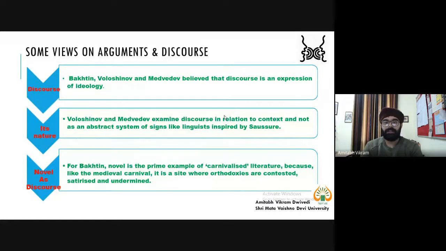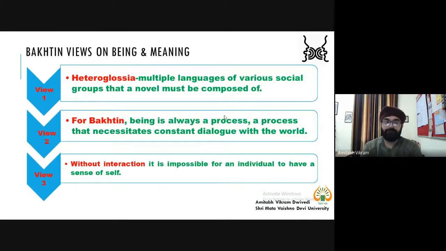This happens in novel writing, because in novel writing you have participants, you have characters, you have context, and things happen. You have different levels of settings. So the novel can become a potential site for a discourse. So these are certain views on arguments and discourse that we have.